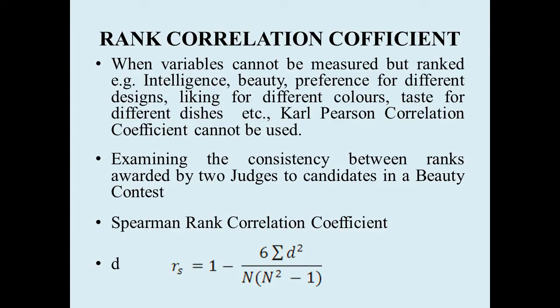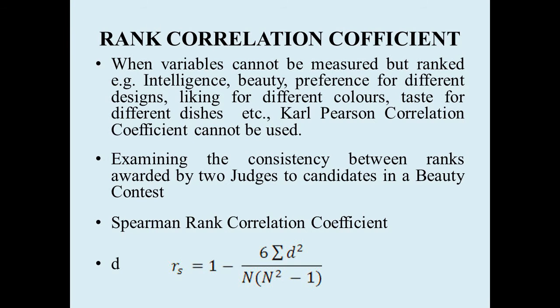Spearman has given another measure to find the correlation between items when two series are ranked. Here the Spearman rank correlation is denoted by Rs, the s meaning Spearman's. The formula is 1 minus 6 sigma d square divided by n into n square minus 1.